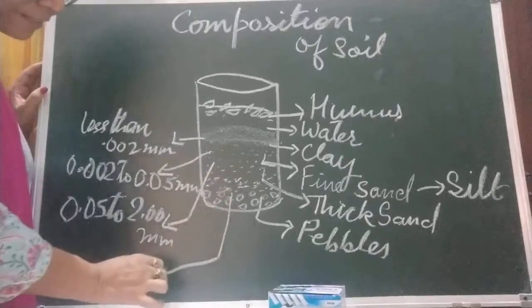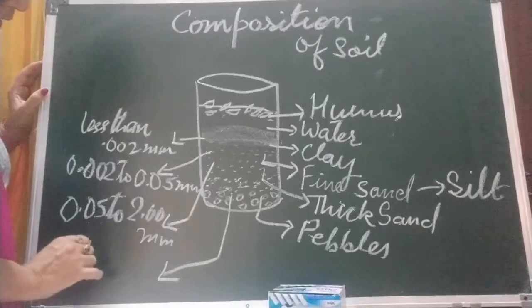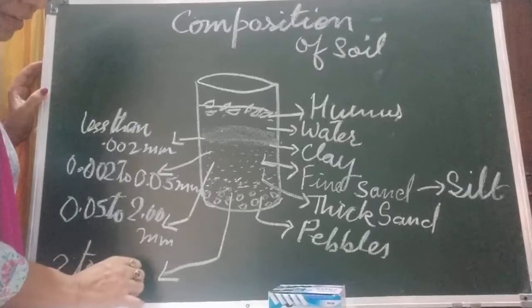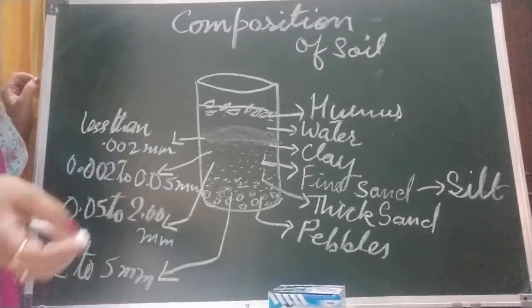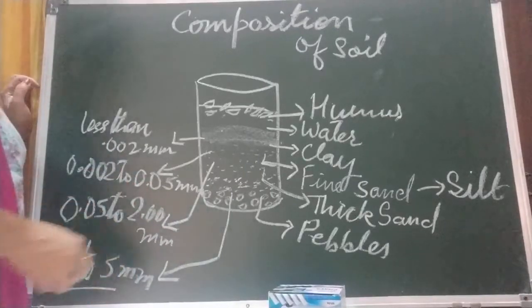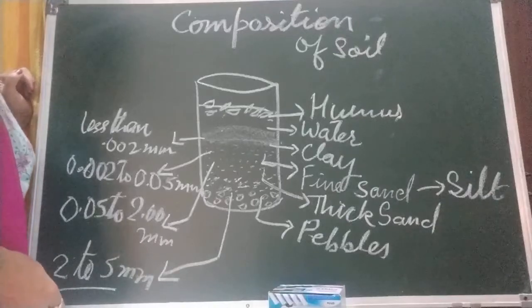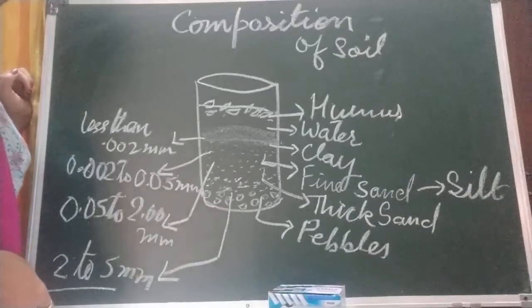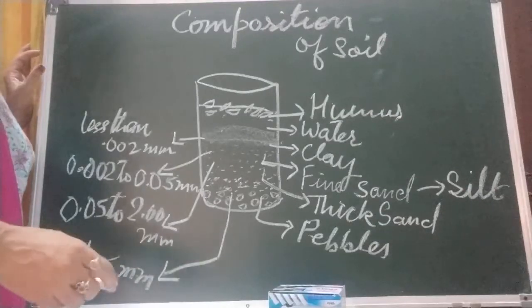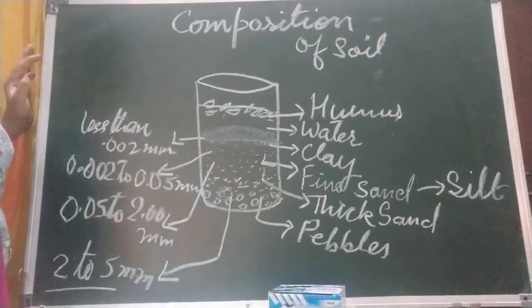Now, what is the size of pebbles? These are pebbles. Small sized pebbles are 2 to 5 millimeter, medium sized pebbles are 5 to 20 millimeter, and coarse pebbles are 20 to 75 millimeter. Children, now these things are present in the soil. It is clear these are the constituents of soil.